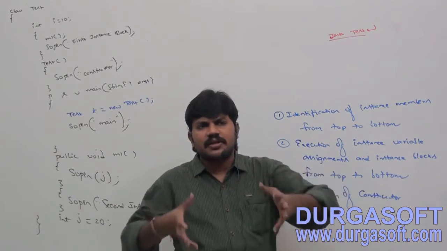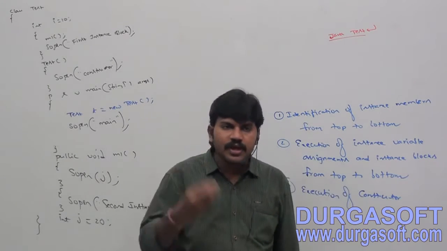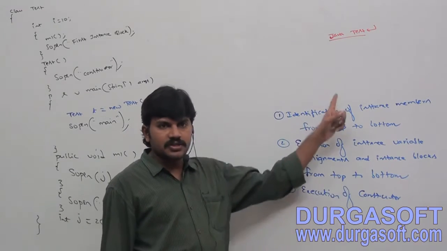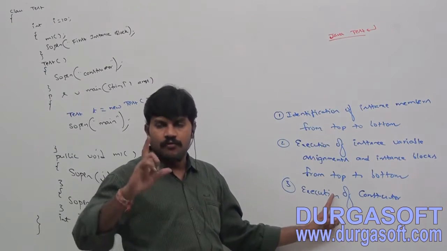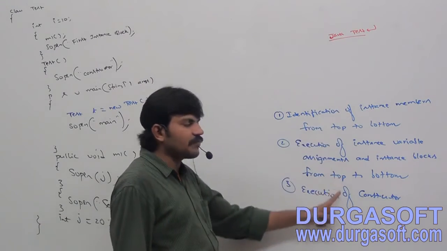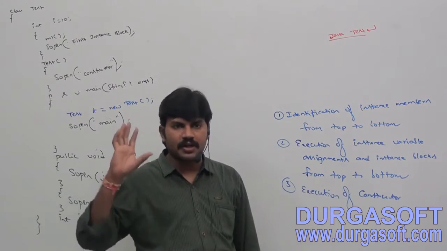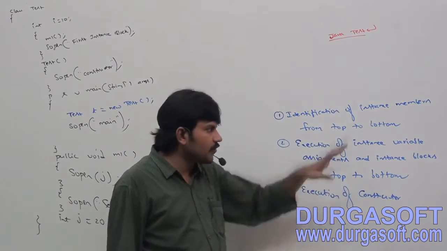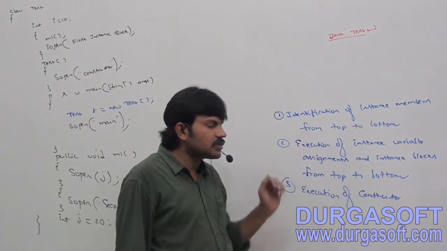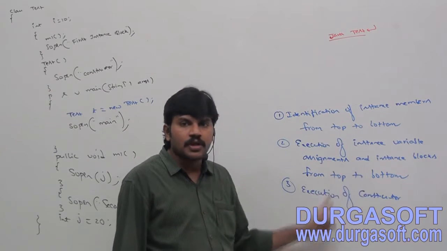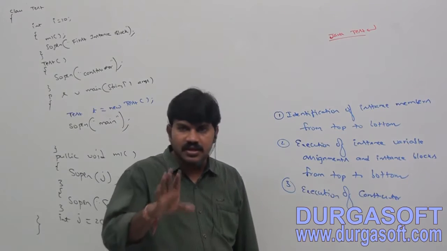Now in this static control flow, if anywhere you are creating an object, for every object creation, an instance control flow will be performed. Anywhere you can create, this sequence of events will be performed automatically. What is the first one? Identification of instance members from top to bottom, execution of instance variable assignments and instance blocks from top to bottom, execution of constructor. Clear for all of you, right?